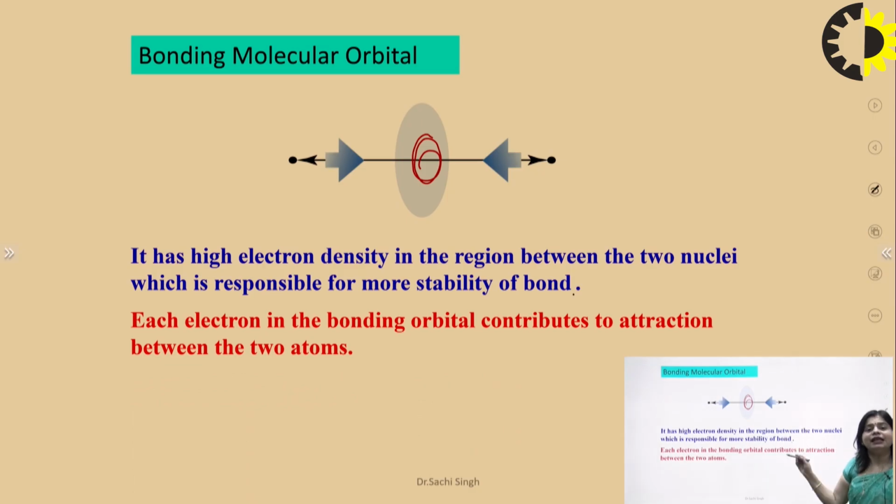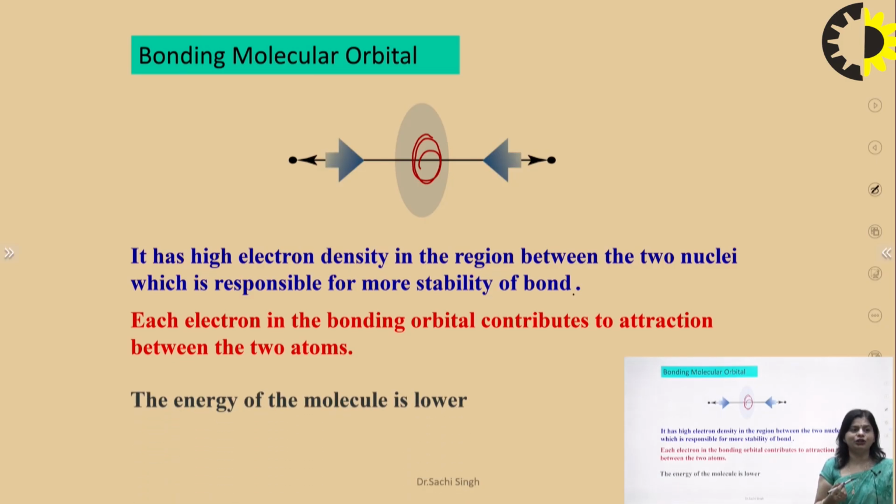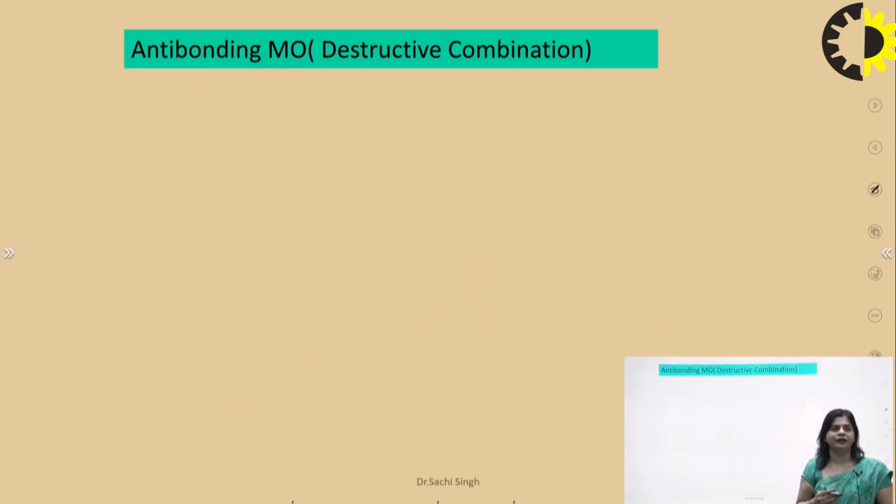Each electron in the bonding orbital contributes to attraction between the two atoms. It increases the stability of the molecule, and if the orbital is stable, that means the energy of the molecule is lower. Lower energy, higher stability, electrons move towards the nuclei, and bonding molecular orbitals form when both wave functions are in the same phase.